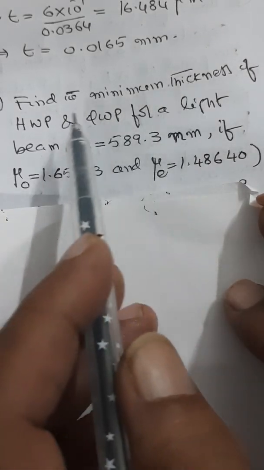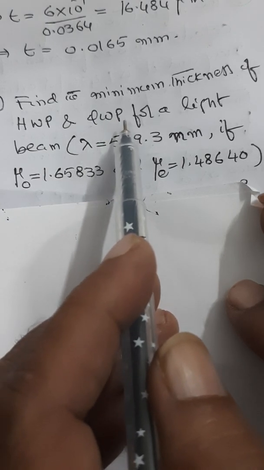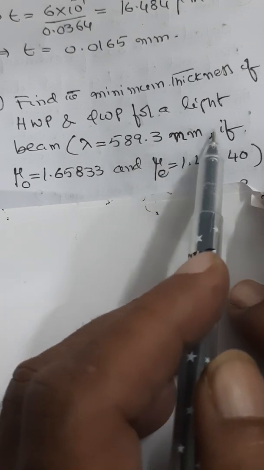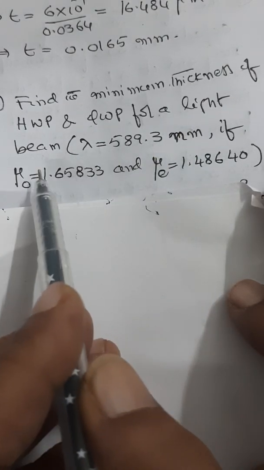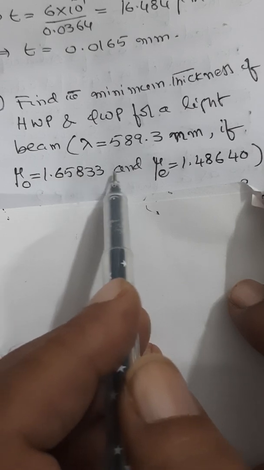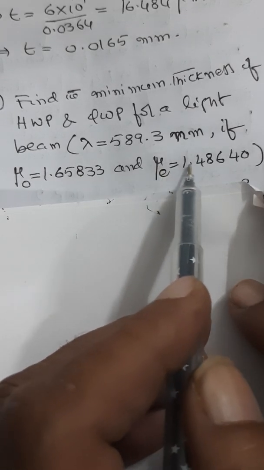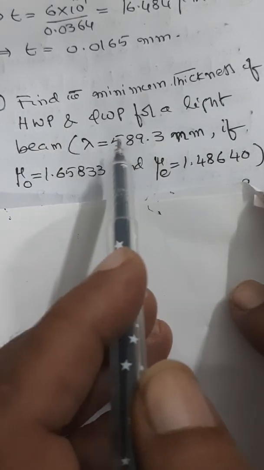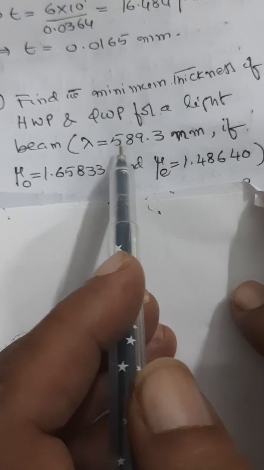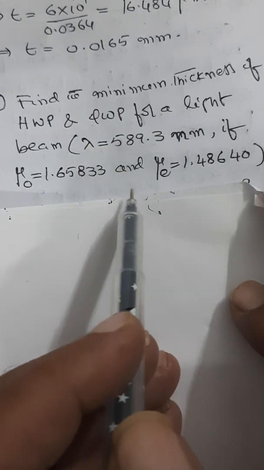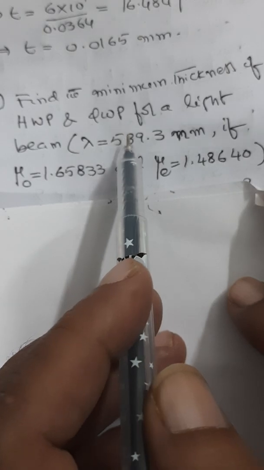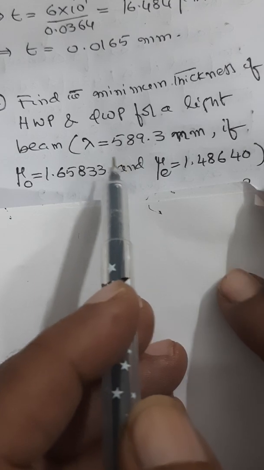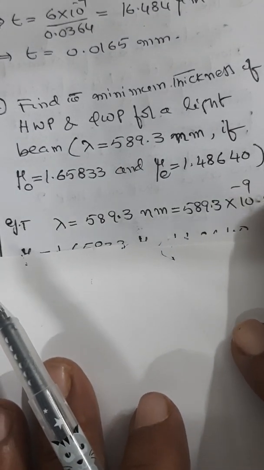Now look at this interesting problem. Find the minimum thickness of a half wave plate and a quarter wave plate for a light beam whose wavelength is 589.3 nanometers, if the refractive index of the ordinary ray is 1.65833 and the refractive index of the extraordinary ray is 1.48640. This is a typical problem given a number of times. So we have to calculate the thickness for the half wave plate as well as the quarter wave plate. What is generally given here? The wavelength and the refractive indices. So let us note down what is given.